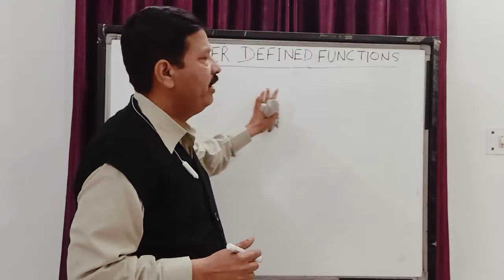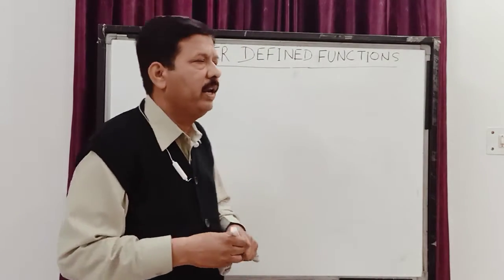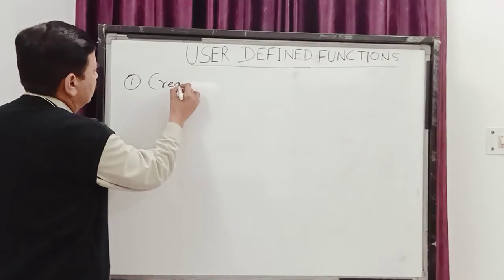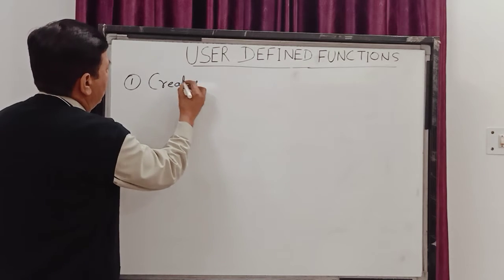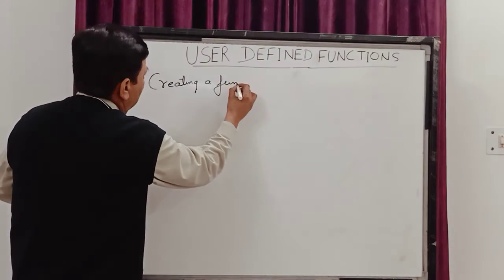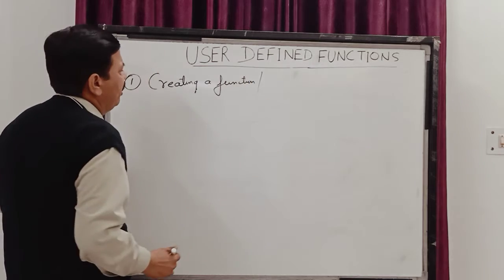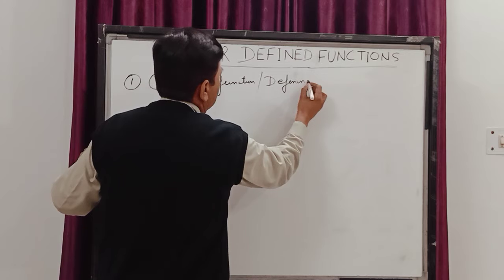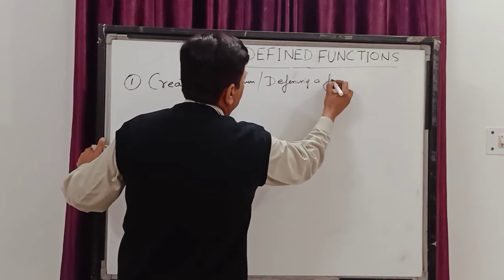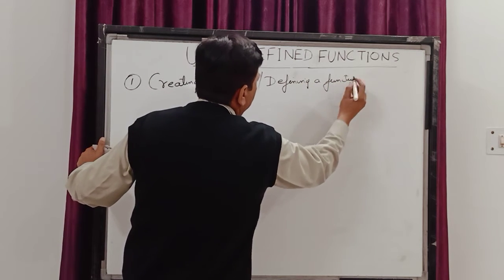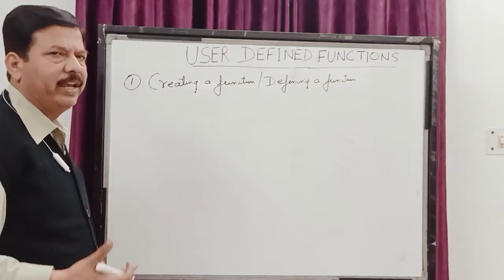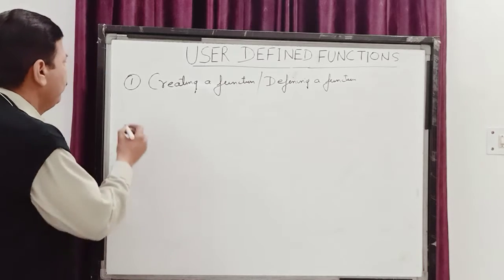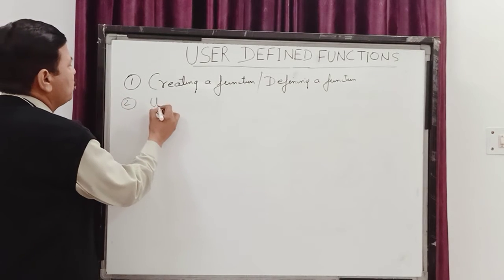So user defined function we are going to study under two headings. First is creating a function. But children, in computer we don't call this creating a function, it is called defining a function. This is the first thing we do. We can only use a user defined function once it is created or once it is defined. And second is using a function.